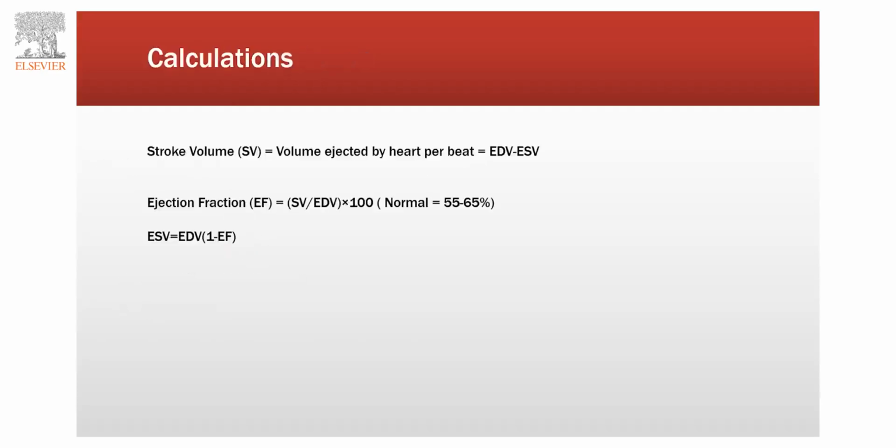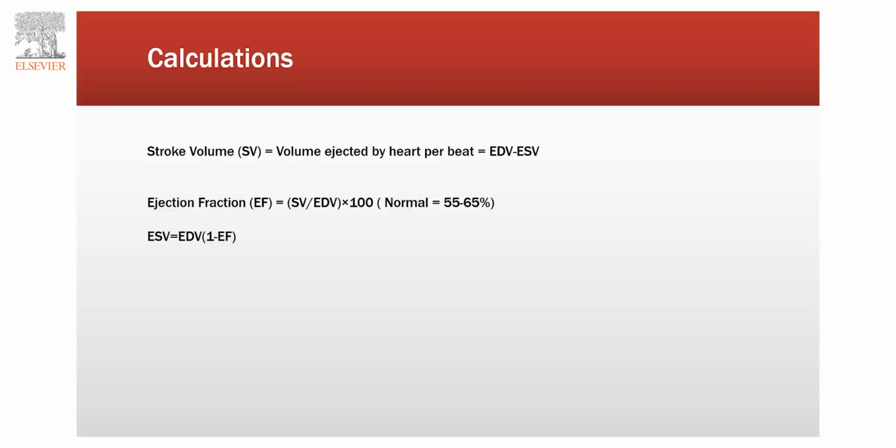Stroke volume is the volume of blood that is ejected by the heart per beat, which is equal to end diastolic volume minus end systolic volume. We know that normally end diastolic volume is 120 ml and end systolic volume is 50 ml. So stroke volume is about 70 ml. From this, we can calculate cardiac output per minute. In case of a heart rate of about 72 beats per minute, the cardiac output is approximately 5 liters per minute, which we can get from this stroke volume formula.